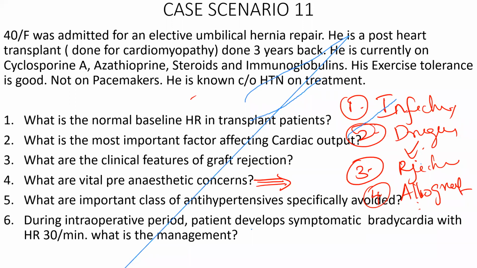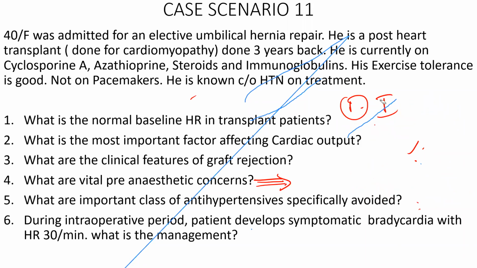In 10 to 15%, it develops within 1 or 2 years. In 50 to 70%, it develops after 5 to 7 years. Slowly, the native coronary vessels of the heart will go for intimal hypertrophy and slowly result in coronary allograft vasculopathy, and they tend to have ischemia. As I said, in myocardial ischemia in transplant patients, they don't have the typical signs of chest pain which we normally see in normal patients. Good. These are the major concerns: infection, rejection, drug-induced effects, and coronary allograft vasculopathy.